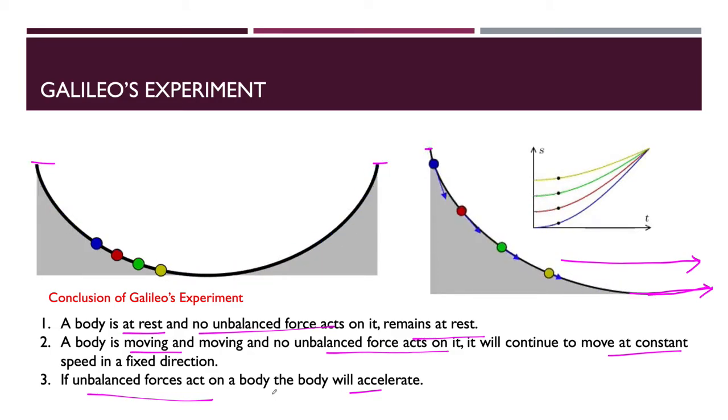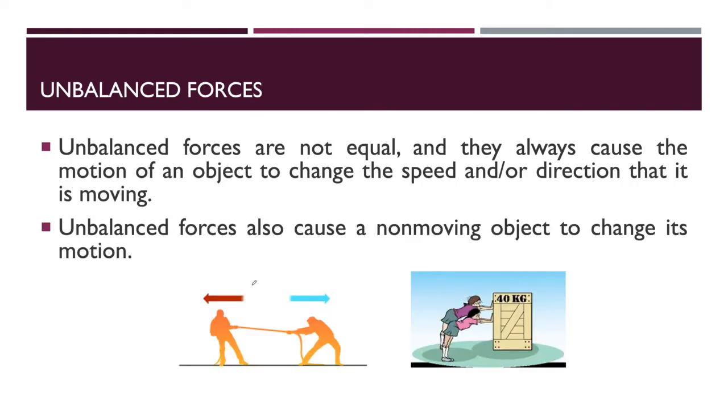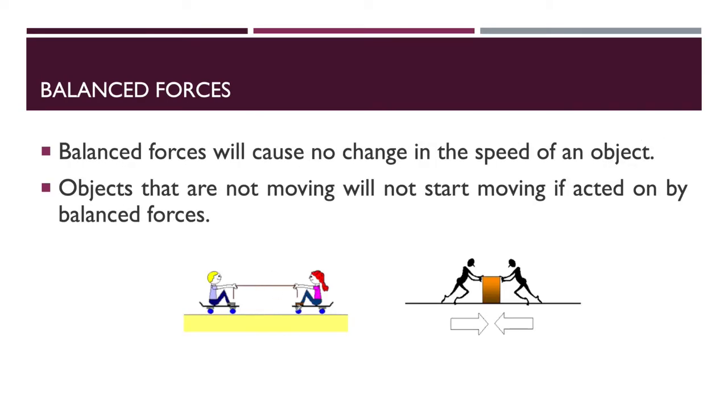Now, balanced force and unbalanced force, you have already learned about that, and today also we will do some more overview of these two kinds of forces. Balanced forces will cause no change in speed, and if the object is not moving and you put the same force on both sides, then it will remain in the same place.